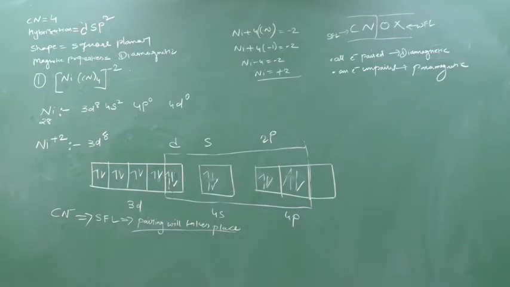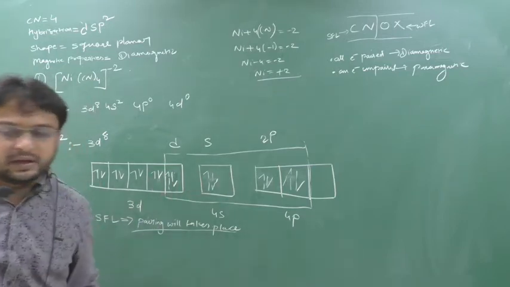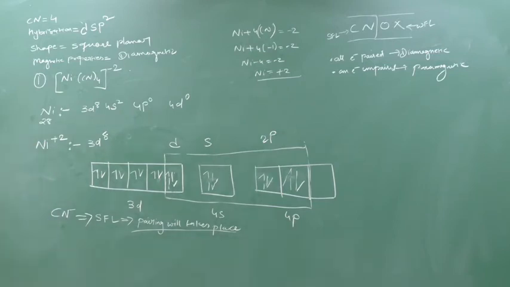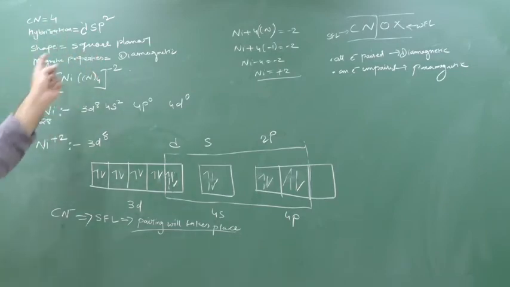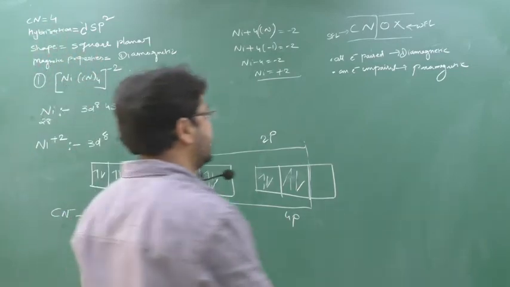Understood or not? If all the electrons are paired, you can see here all the electrons are paired, diamagnetic. If one of the electrons is also unpaired, paramagnetic. Understood this? Clear? Chalo. So in this way to solve the problem, it's a 4-mark question. It may ask. Clear? So coordination number is 4, hybridization is DSP2, and for DSP2 we know the shape is square planar, magnetic property is diamagnetic.